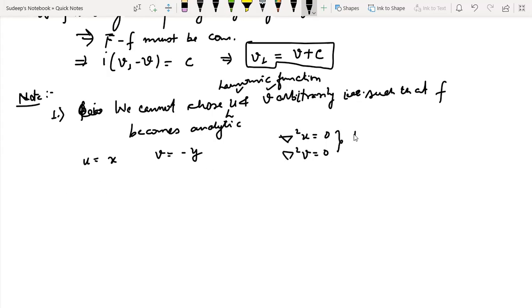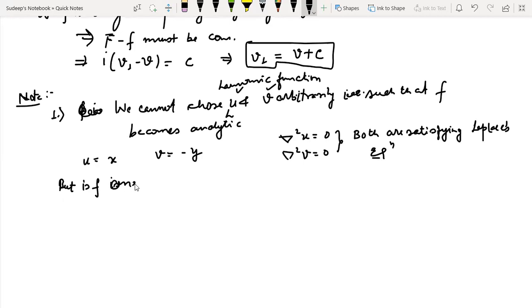So I know that both U and V satisfy Laplace's equation, and both of them possess second order partial derivatives. So both satisfy Laplace's equation, and also the second order partial derivative exists for both. It implies both are harmonic functions. But is F analytic? Clearly not.